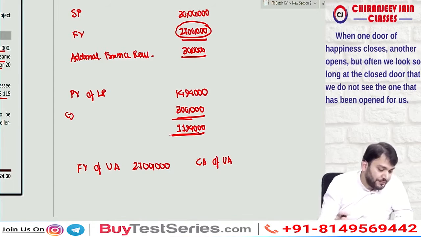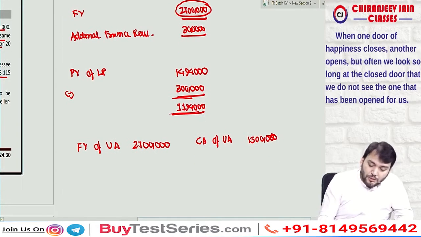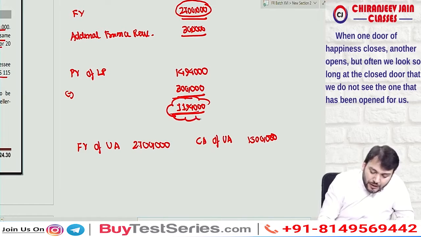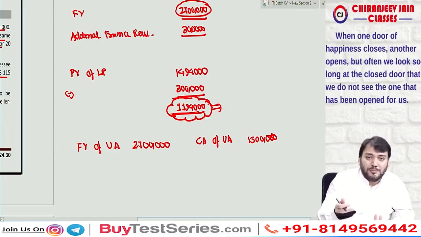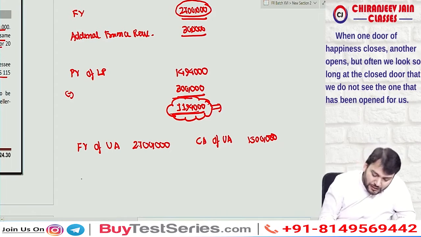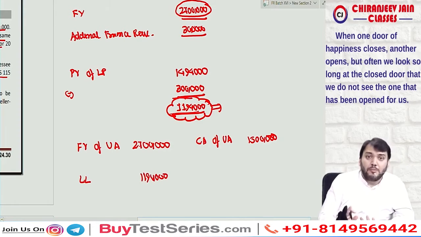That is 15 lakh. So can I say this is nothing but equal to the fair value of ROU asset? Means whatever we are receiving at the current rate of interest, that is the fair value of ROU asset. What is the lease liability? That is 11 lakh 94,000.